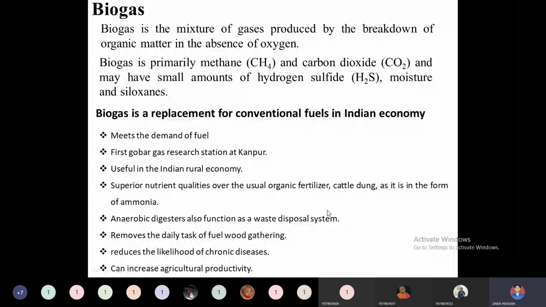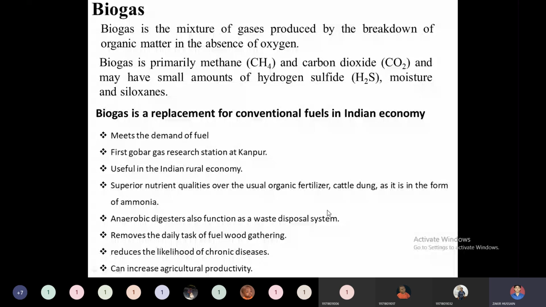So this biogas technology is very important, especially for India, which is yet to be a developed country, or we can call it a developing country. Because of these developing activities, biogas technology will replace the usual fuels like petrol, diesel, or the common firewood which many people gather for their domestic activities. So biogas technology is obviously a good candidate to replace many types of firewood or conventional fuels.